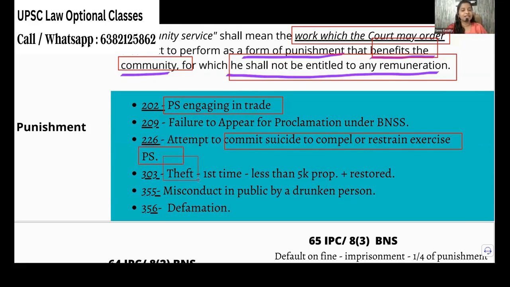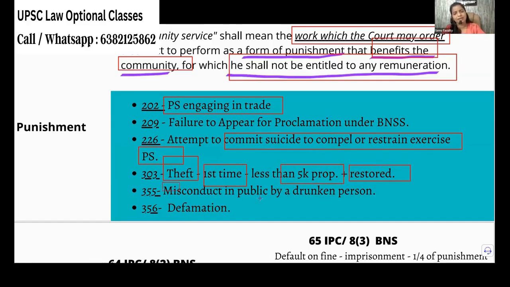Then for theft, community service is also given, but he must be a first time offender. First time only I'm robbing, but I will rob the entire bank for 10 crores. Maybe 10 crores, I don't know how much there will be in a bank. So since it is the first time I have robbed the bank, can I ask for community service? No, I cannot ask. So for theft, first time, less than 5,000 rupees property, and the property must be recovered. Then only community service can be ordered.